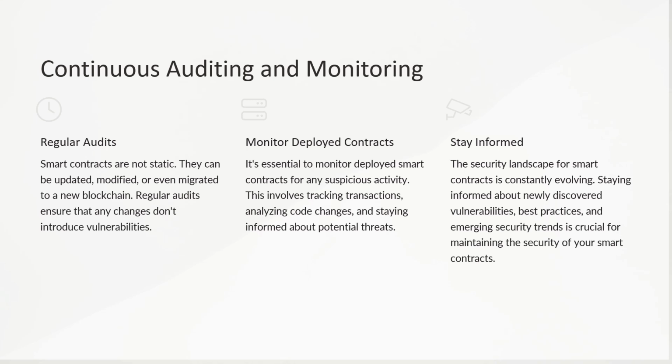It's essential to monitor deployed smart contracts for any suspicious activity. This involves tracking transactions, analyzing code changes, and staying informed about potential threats. Continuous monitoring is like a security system in your home, keeping an eye out for suspicious activity and potential breaches. The security landscape for smart contracts is constantly evolving. Staying informed about newly discovered vulnerabilities, best practices, and emerging security trends is crucial for maintaining the security of your smart contract.